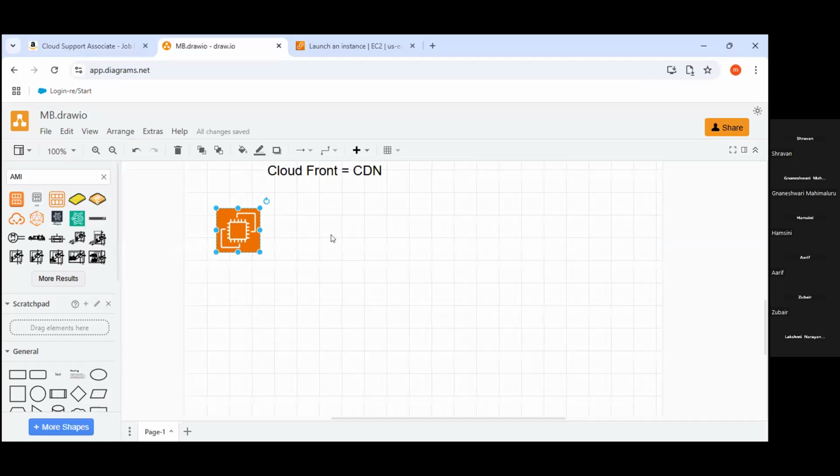Yes, anyone? Not getting answers, folks. If anyone knows the answer, you can unmute yourself and speak. Okay, good, Jhansi. What about others? Reducing administrative tasks. Very good, Rakesh.